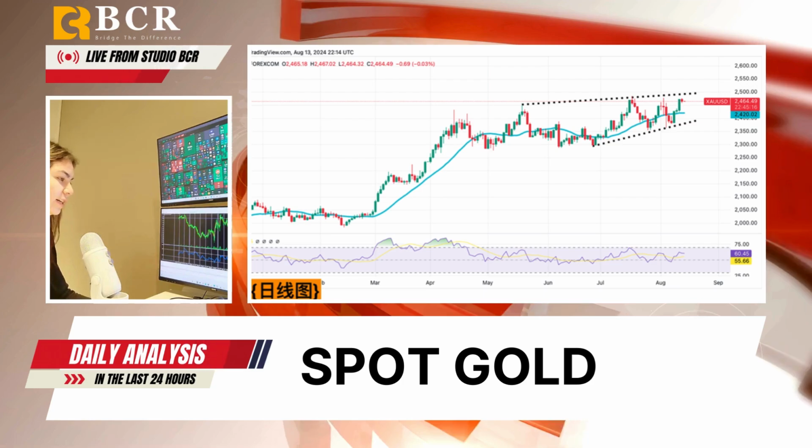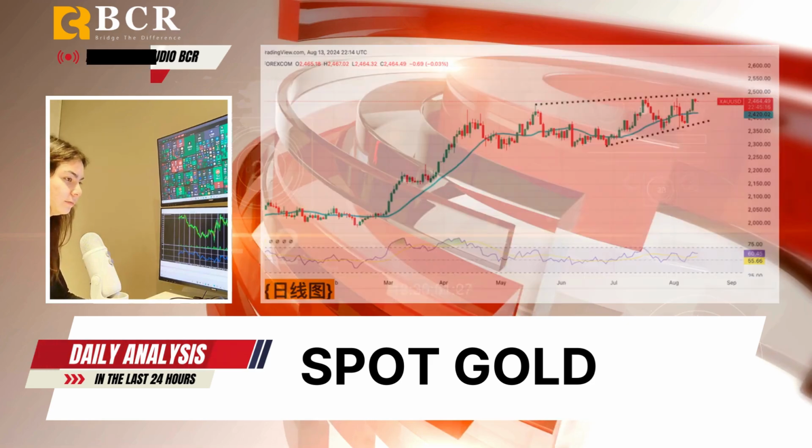Daily chart oscillators also show positive momentum, suggesting gold could challenge its all-time highs around 2,483 to 2,484, and potentially the psychological 2,500 mark. If gold falls, support is expected at $2,450 to $2,448, with further support at 2,424 and 2,423, and 2,412 to 2,410.